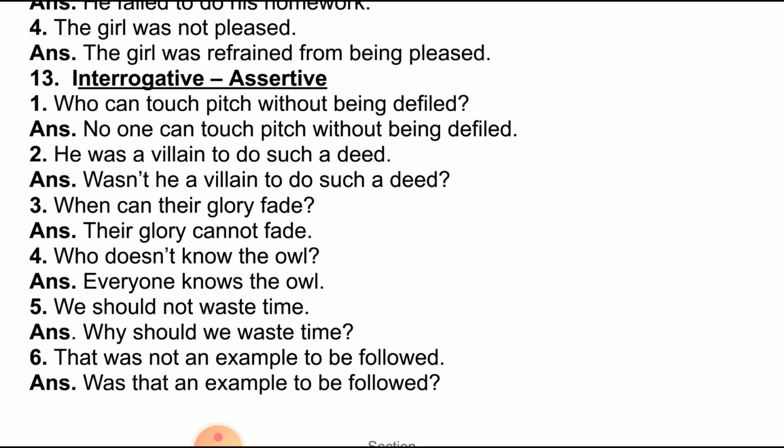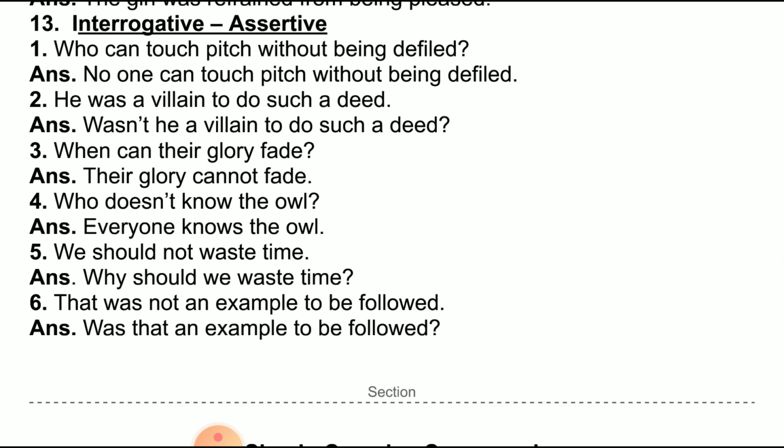When can their glory fade? Now here this is a question, an affirmative question. Give a negative reply to that. Their glory cannot fade or can never fade. Who doesn't know the owl? Everyone knows the owl. We should not waste time.